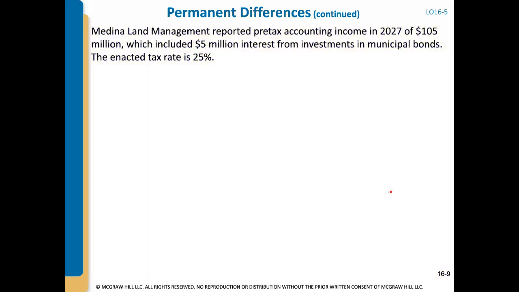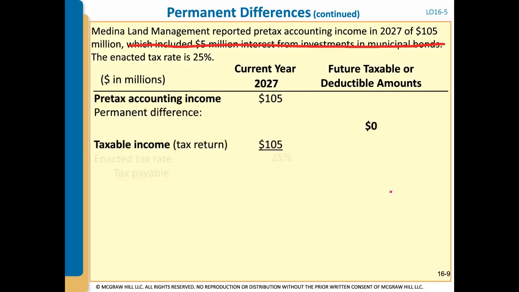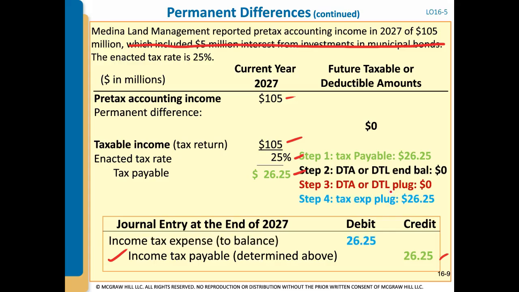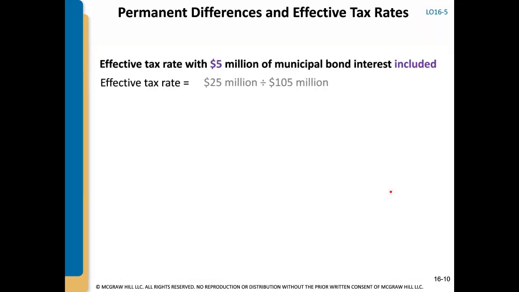Now let's look at, I should not have that there. Let's say Medina Land reported pre-tax accounting income in 2027 of $105 million, and there's no book to tax difference. Whatever your pre-tax accounting income is, that's going to be your taxable income, times 25% would make my tax payable $26.25 million. So I would credit income tax payable for that amount. I have no deferreds, and then step 4 is my plug to income tax expense. So I'm going to have a debit to income tax expense for $26.25 million.